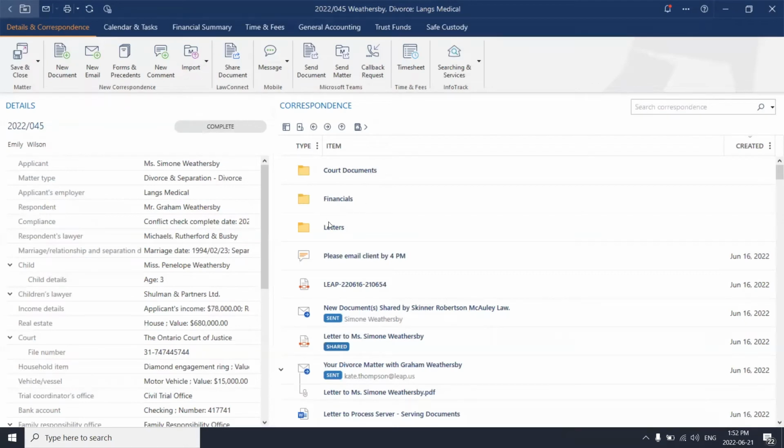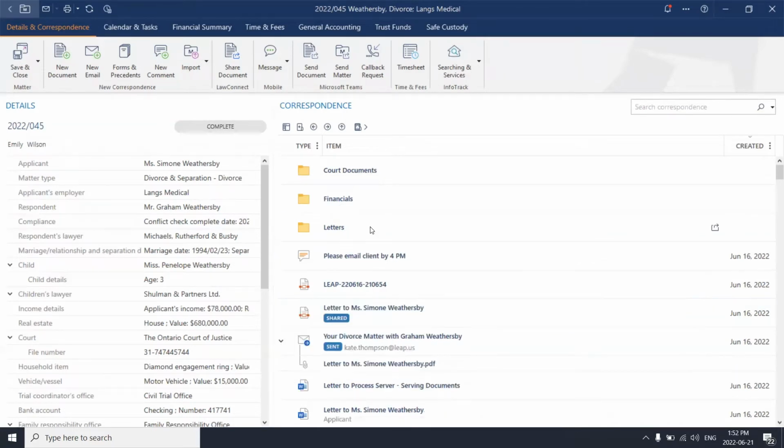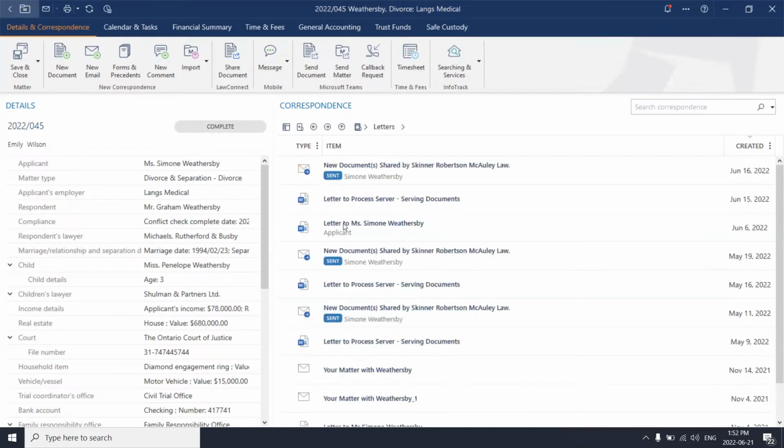Within Leap, you can easily generate folders to further organize all of your correspondence. Everything related to the matter is going to reside under the correspondence. And if you wish to simplify your viewing, it's as simple as a drag and drop for you to then double click and open up your respective folder.